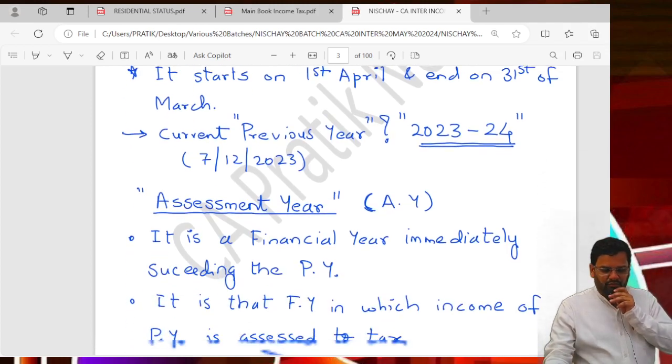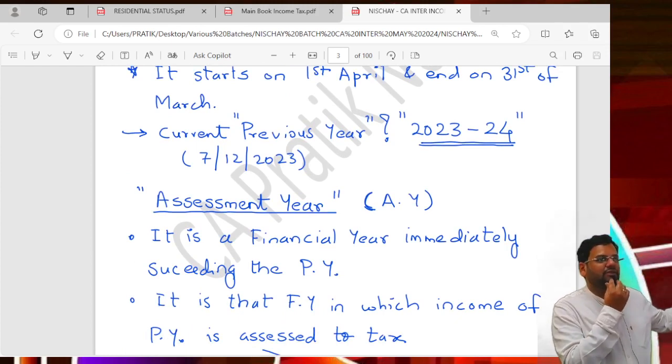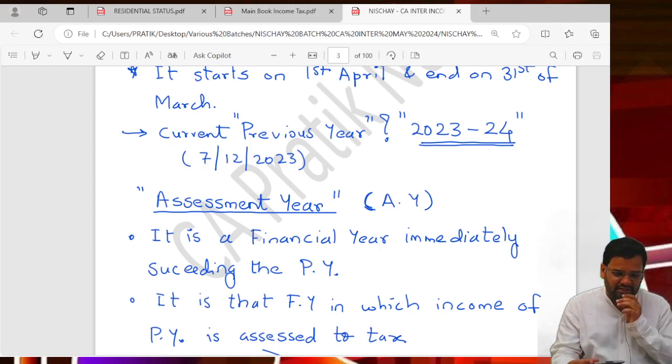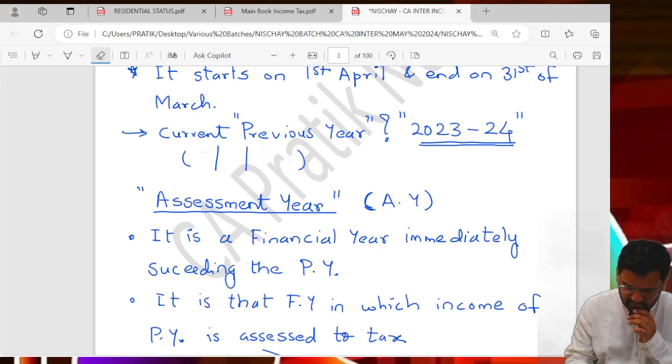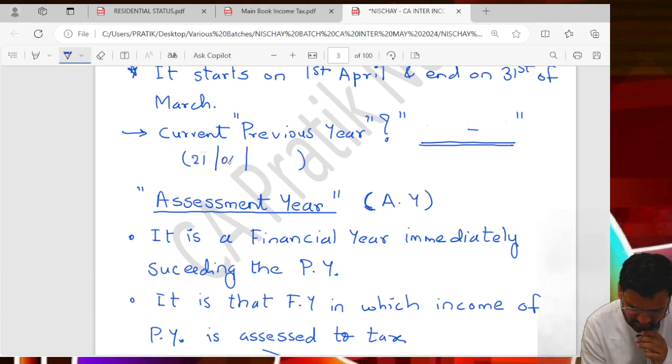When I made these notes, the date was 7 December, so I've written 7 December here. You can change it. For us the date is 21st April 2024.